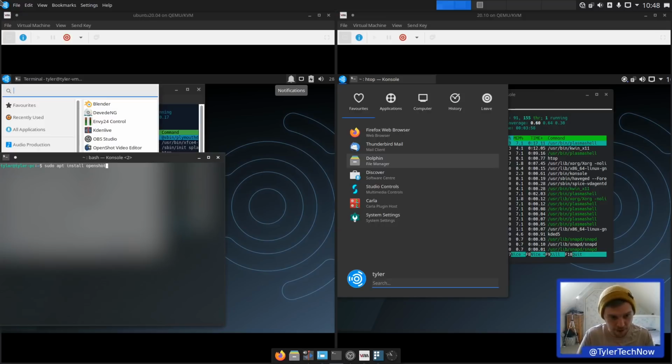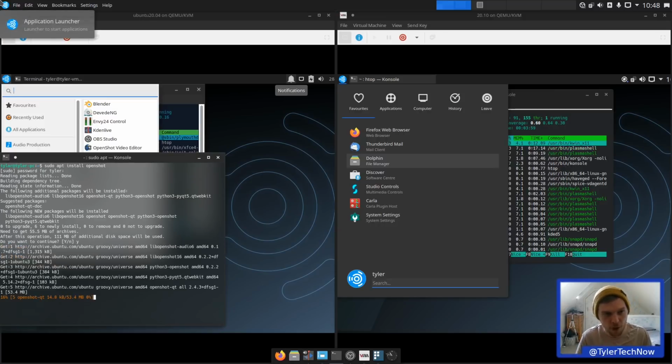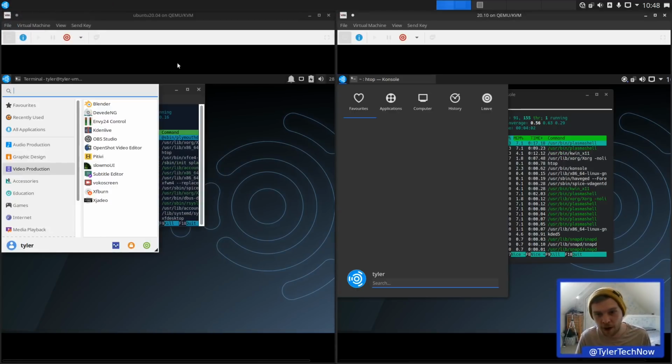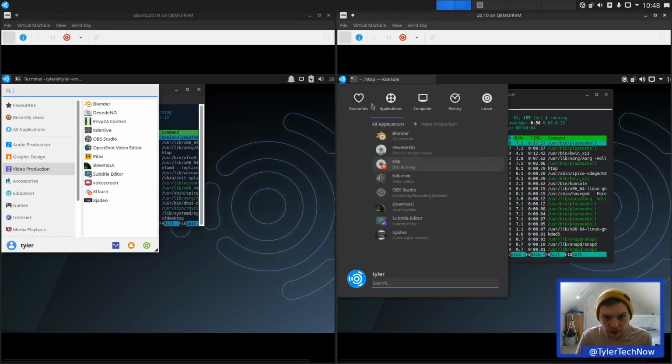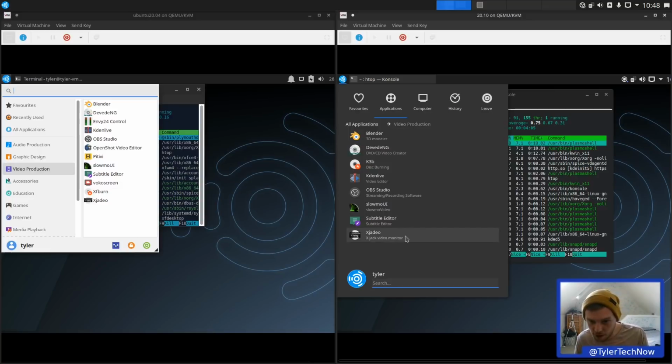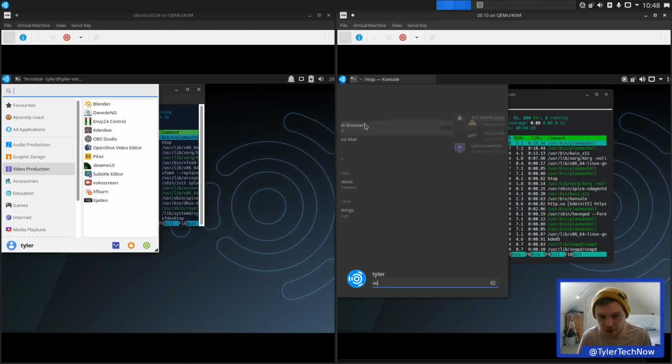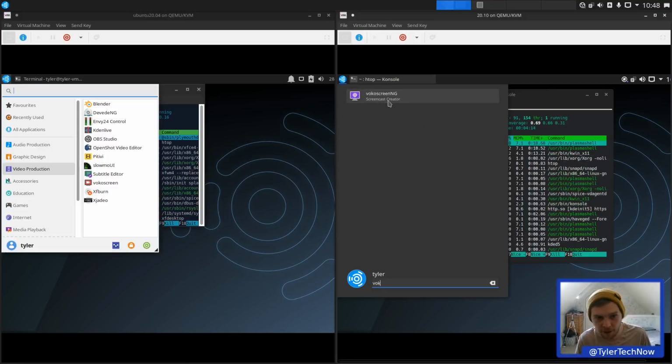I don't tend to use OpenShot a lot, but every now and then, if I'm doing something small, I will use it here and there. Okay, so there's one thing that we've already seen that's not included in the newer version. So Vokoscreen doesn't appear here, but I'm going to imagine it will be somewhere. There we go. So we do still have Vokoscreen.